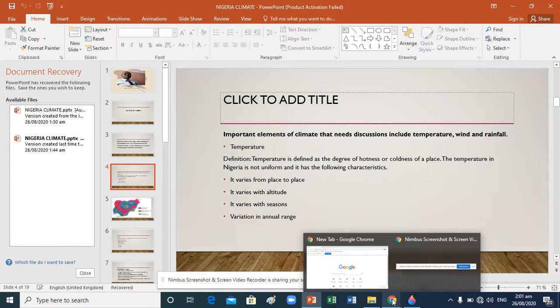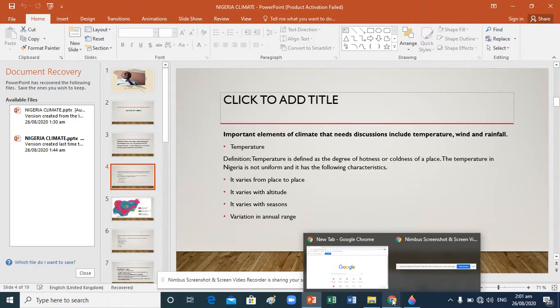Let us use Jos as a case study. Jos can be referred to as one of the states found in another part of the country. Anytime there's great intensive heat in other neighboring states, the temperature of Jos is always cooler. It's always lower. Why? Because of the barriers around Jos. That barrier modifies the climate. It makes the environment more conducive. It makes the temperature of the environment drop.